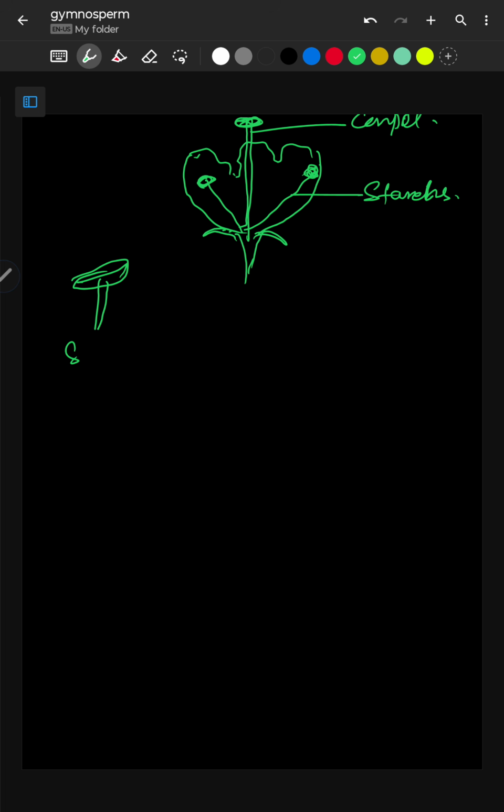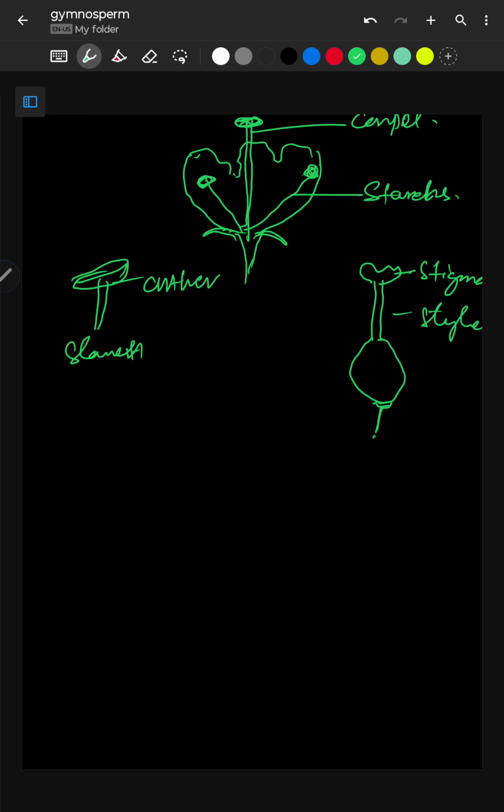The stamen has anther, and the carpel has stigma, style, and ovary. So now let us discuss one by one.